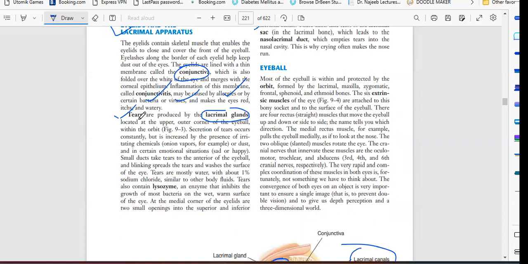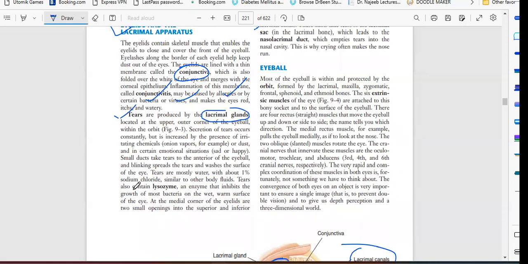Secretion of tears occurs constantly but is increased by the presence of irritating chemicals, onion vapor for example, or dust. In certain emotional situations, sad or happy, small ducts take tears to the anterior of the eyeball, and blinking spreads the tears and washes the surface of the eye.